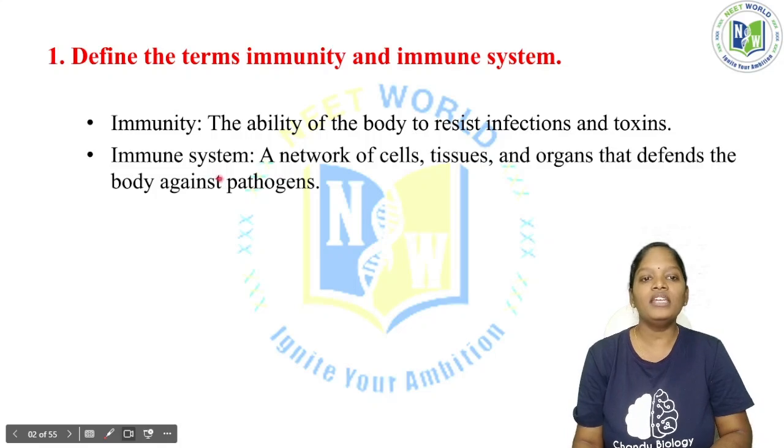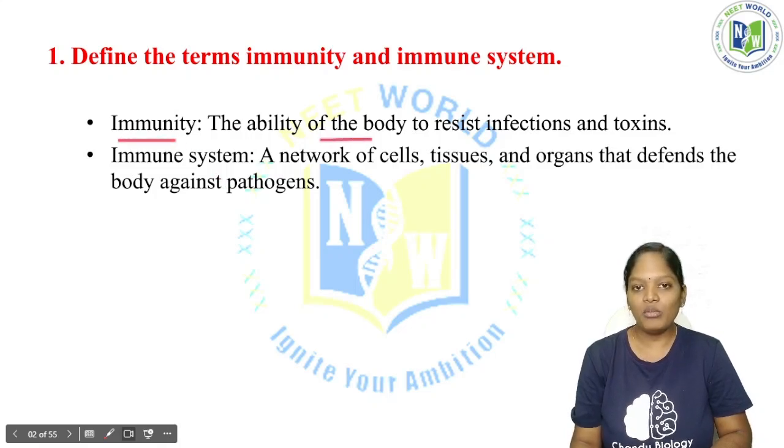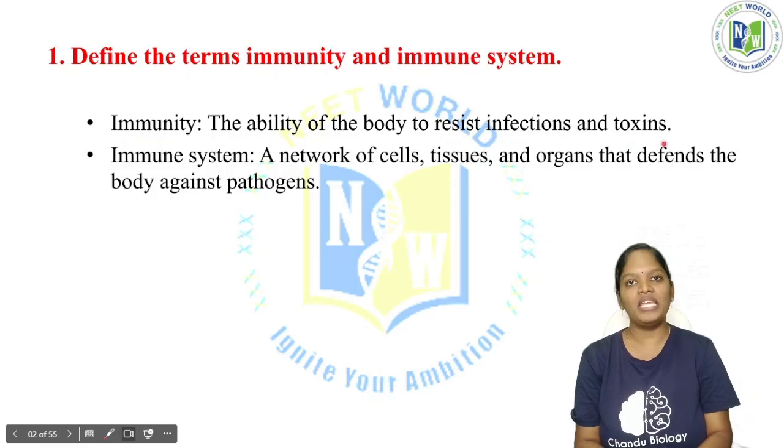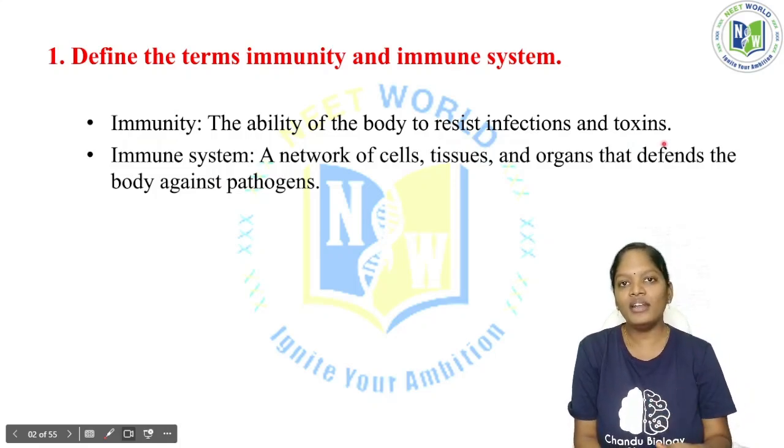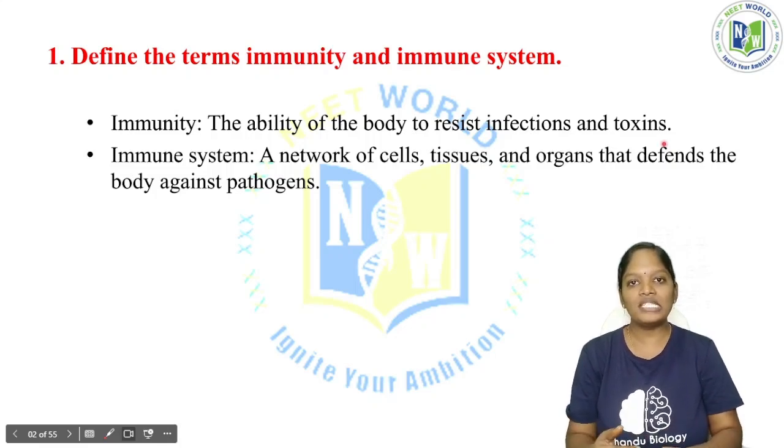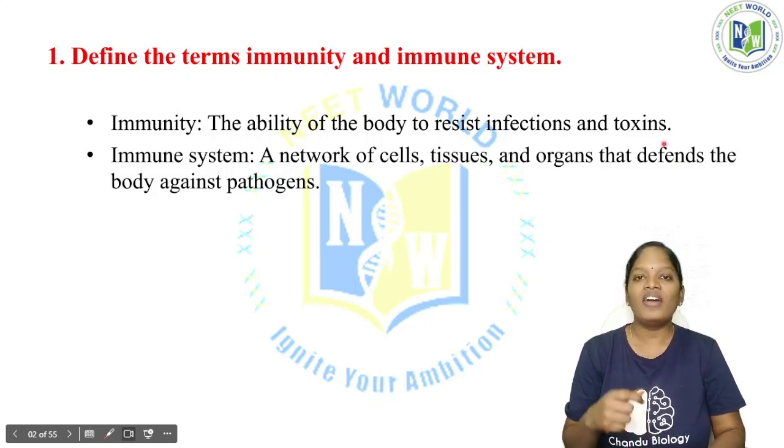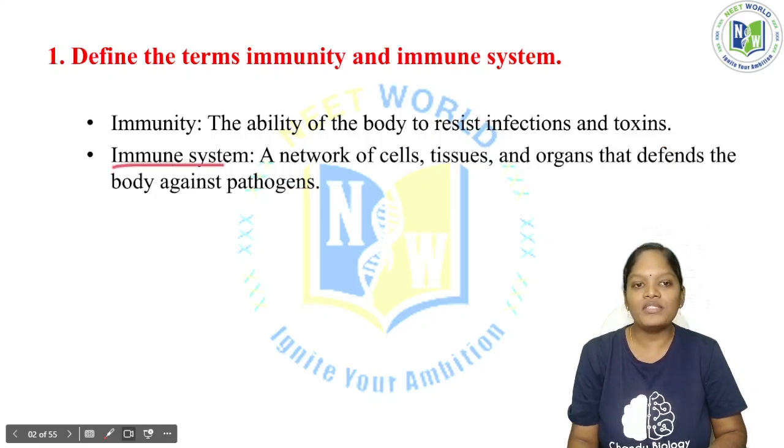Immunity is the ability of a body to resist infection and toxins, whatever it may be, even a protein which is foreign to our body. That is eliminated from our system. The system which fights against this particular antigen is called the immune system.